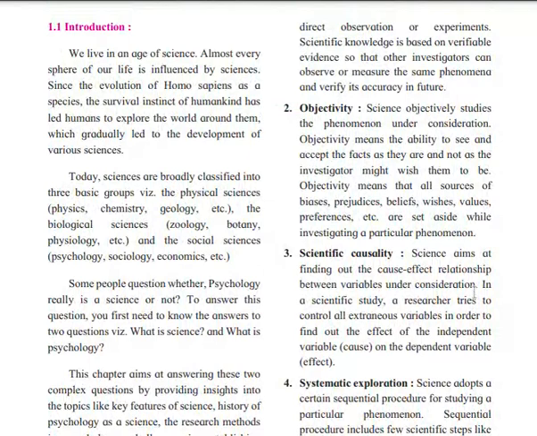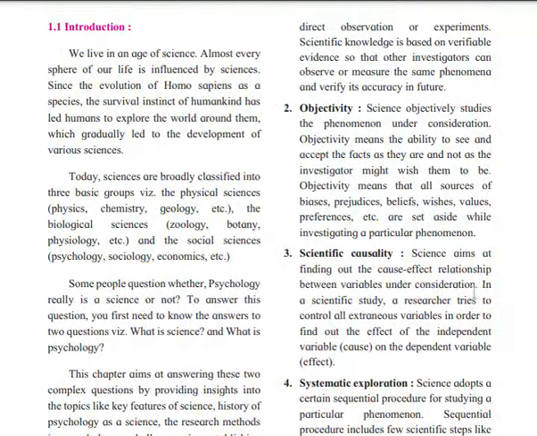Objectivity: science objectively studies phenomena under certain conditions. For example, if I need to test a vaccine, then under a certain condition I will test the vaccine on a rat. Facts are taken as they are, not as the investigator might wish them to be. Objectivity means that all biases, prejudices, beliefs, and views are set aside when investigating a particular phenomenon.